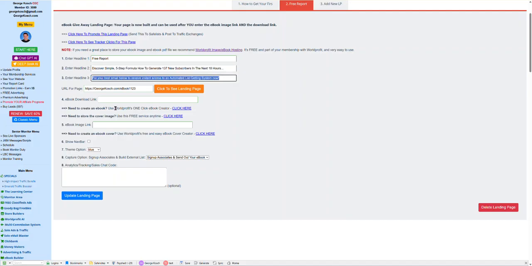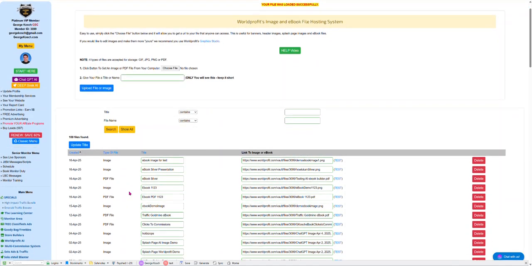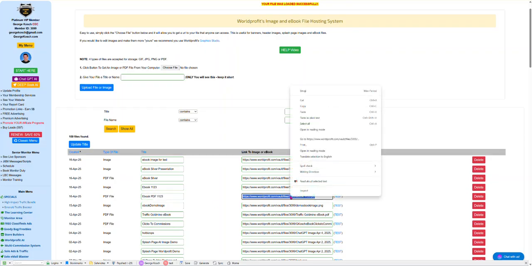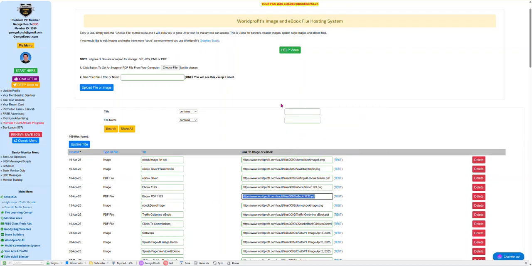All right. You've got the ebook cover. Now, the ebook landing page. So it says, what's the download link? Well, that's right over here, isn't it? PDF file. Remember? Ebook PDF file. We're looking for PDF file. That's the one. We're going to copy that. Pretty straightforward so far. Paste it in there.